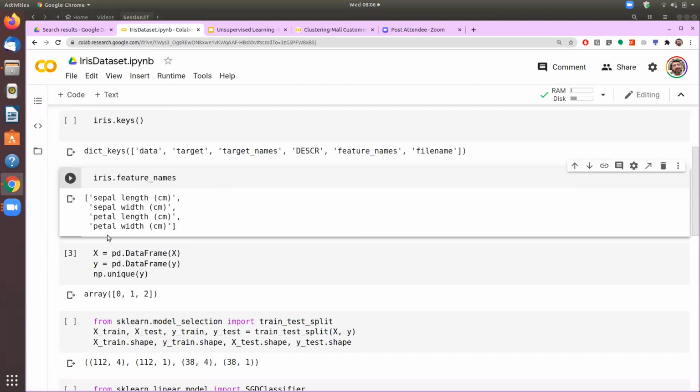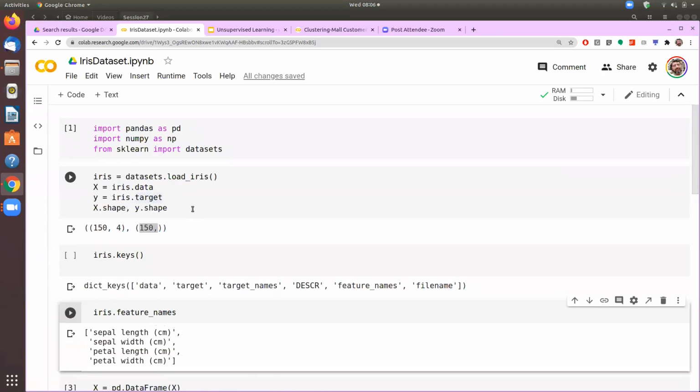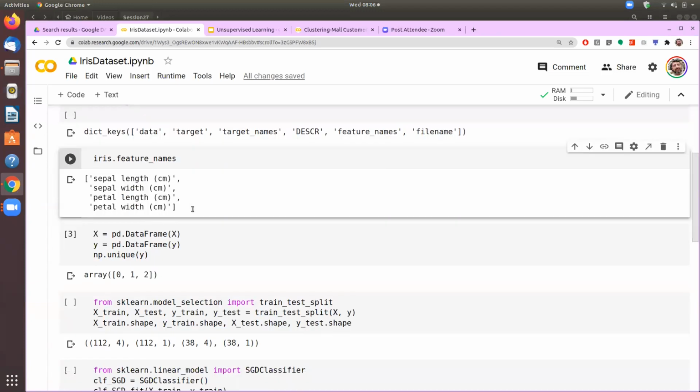So these are the two main components in any flower, the colorful part is your petal, and the green part, which is just below the petals, is called the sepal. So if we have the length and width, can we write an algorithm that based on the combination of the sepal width and length and petal width and length, can we say that the flower actually belongs to one of these three subspecies, which is Setosa, versicolor, and virginica? This is the exercise that we will be doing.